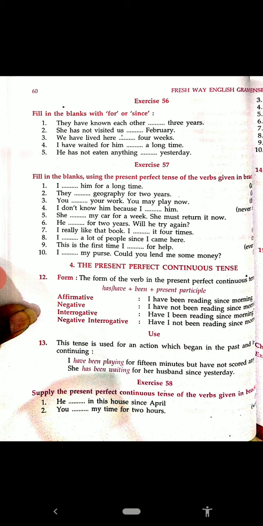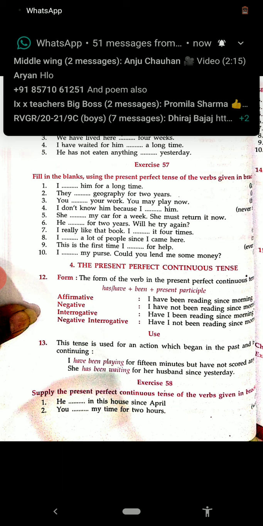Now see exercise number 57. Fill in the blanks using the present perfect tense of the verbs given in the bracket. So what we have to do? Has, have plus third form of the verb. I have known him for a long time. They have learned geography for 2 years.